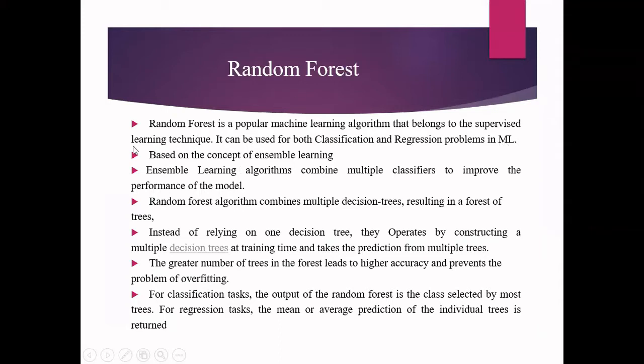And this random forest classifier is based upon a concept known as ensemble learning. We will see what is this ensemble learning. Ensemble learning algorithms are the algorithms which combine multiple classifiers in order to improve the accuracy or the performance of the model. For example, if I have classifier 1, which is nothing but model 1, it is going to give me certain accuracy. If I want to improve the accuracy of the model, I can combine multiple classifiers together, then I can improve the accuracy by means of this ensemble learning.